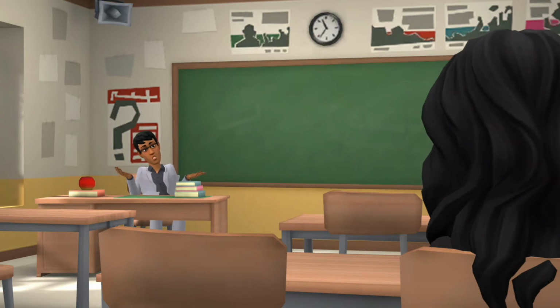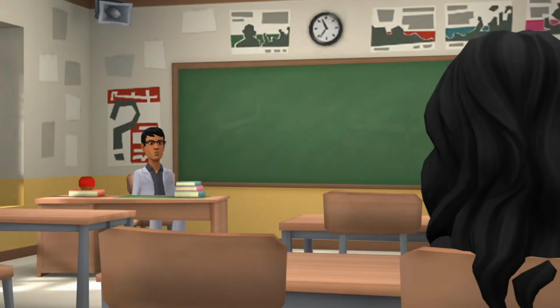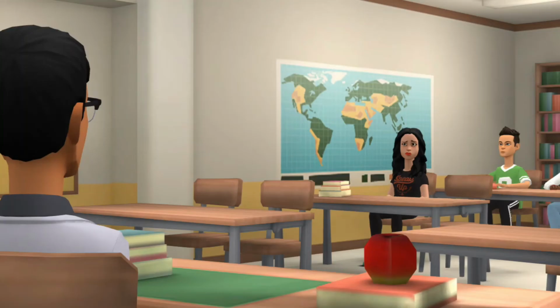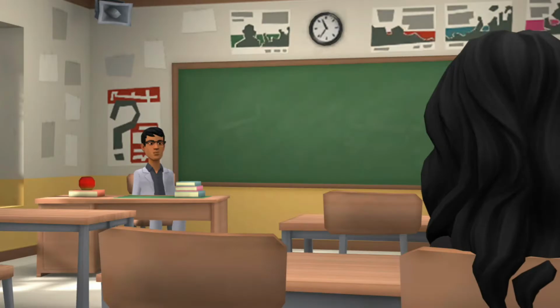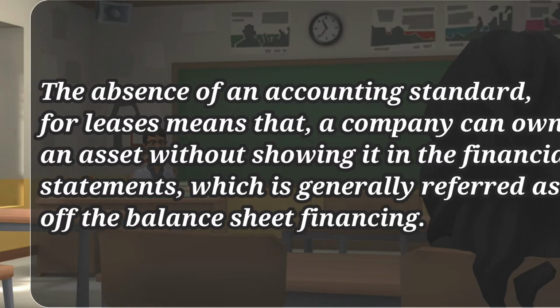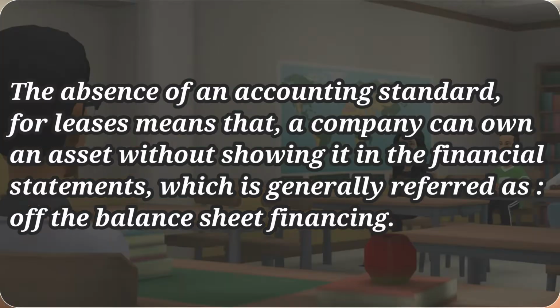Before diving into the financial reporting standards of lease accounting, we should address the following question. Why do we need a financial reporting standard for lease accounting? The absence of an accounting standard for leases means that a company can own an asset without showing it in the financial statements, which is generally referred to as off balance sheet financing.